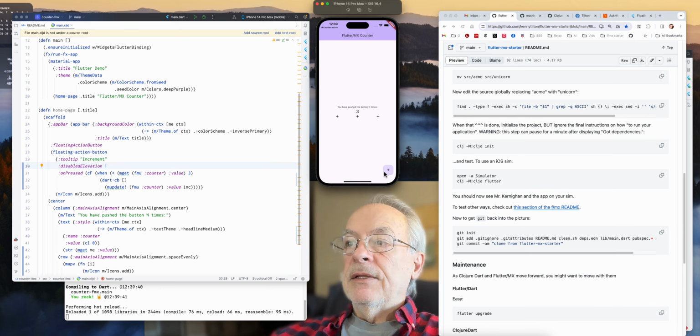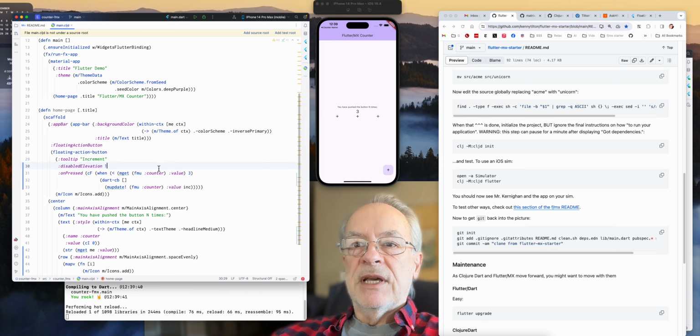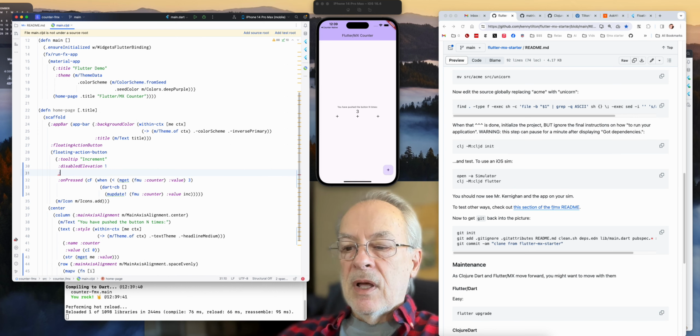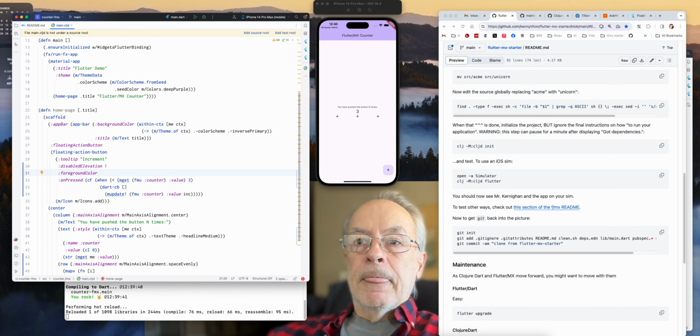But we might say, hey, look at that plus. It's still dark. That doesn't look disabled. The shadow is the only thing. Not a problem. We can say foreground color. And we could sort of do the same thing about making it gray or something when the value gets, we could kind of steal this code.